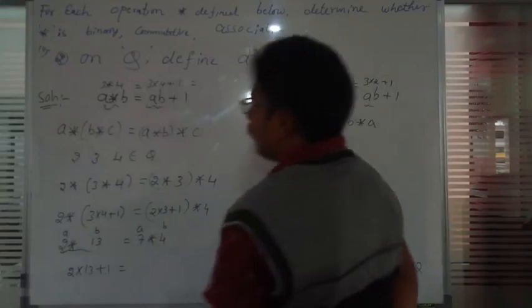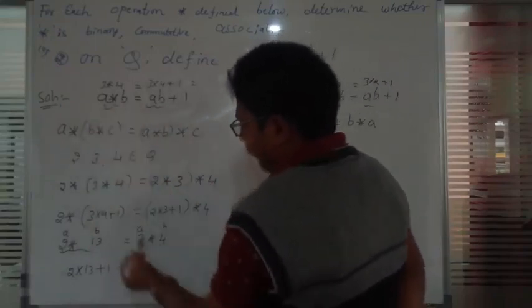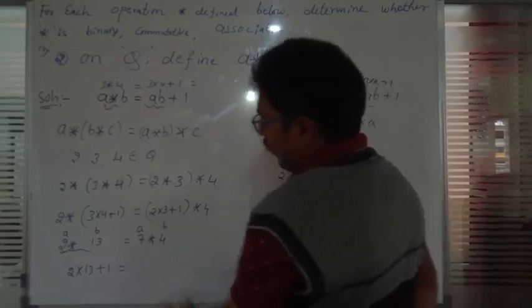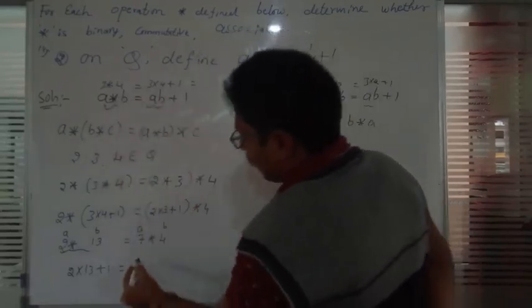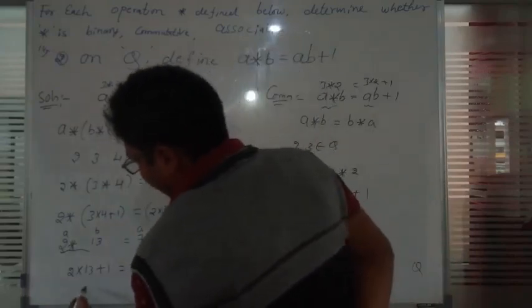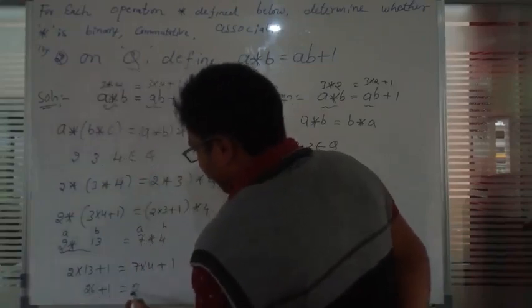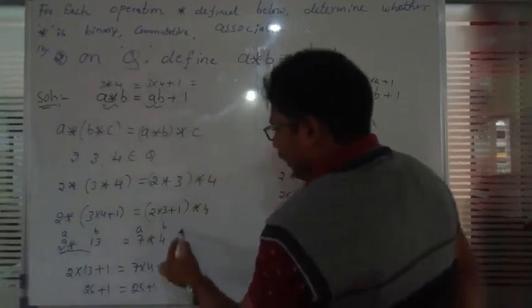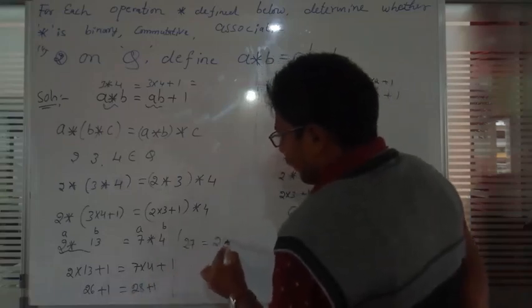Plus 1 is equal to, next one, so again we should keep 7 in the placement of a, and in the placement of b it means 4. These two numbers are kept in the placement of a and b. What happens? 7 into 4 plus 1, 2 into 13 it means 26 plus 1, 28 plus 1. Next one, what happens? 27 is not equal to 29.